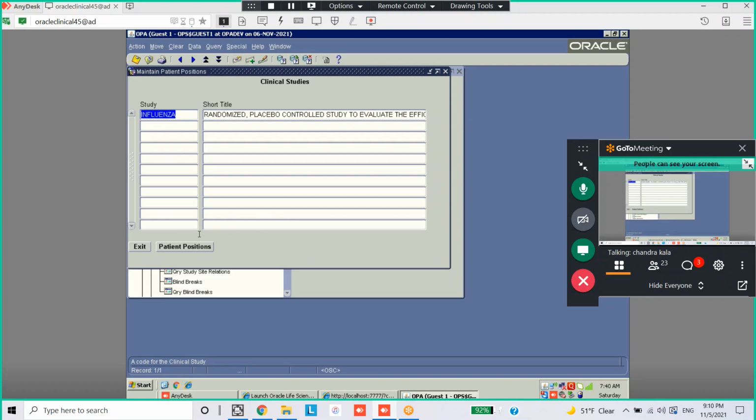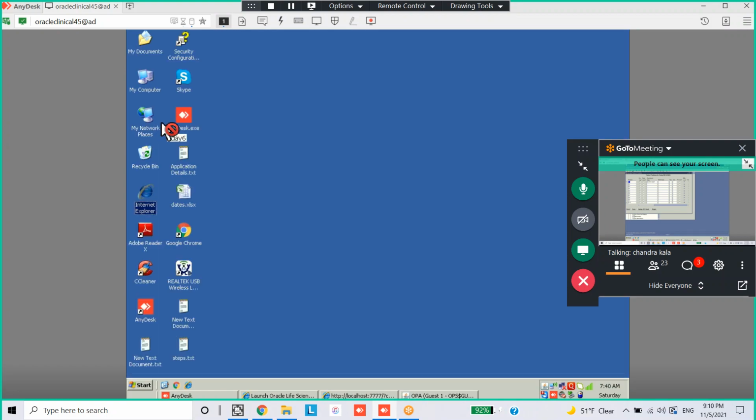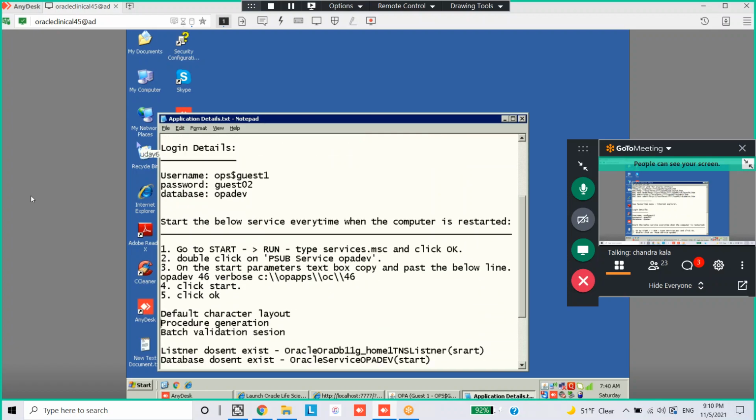Click on patient positions. Is it showing P1 anywhere? The only thing is, we submitted PSUP. Did you do that, Nandini? Yes, actually, it's not showing P1.